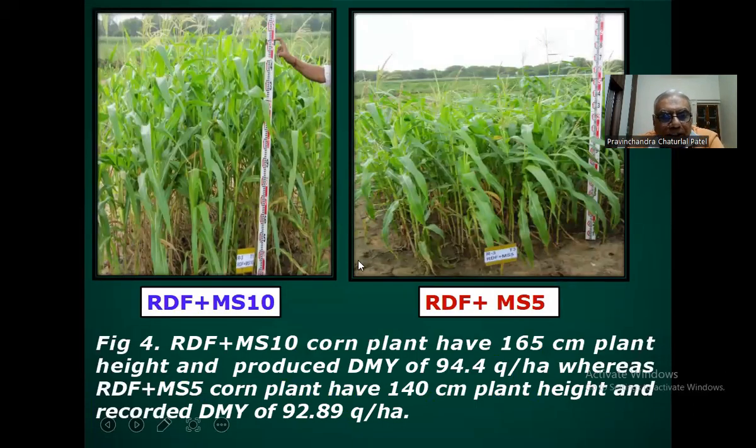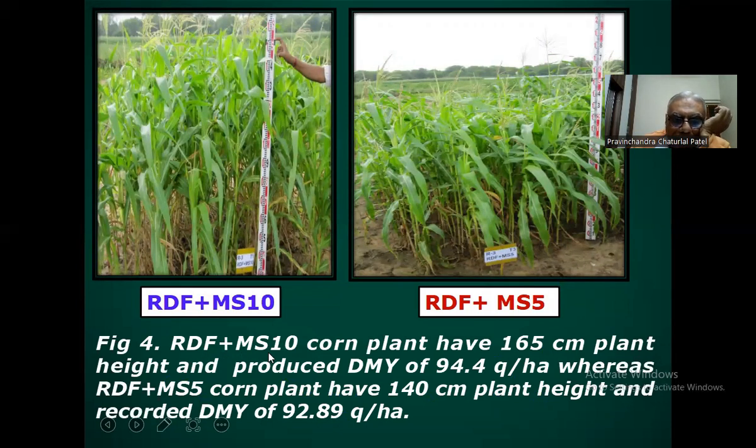So here you can see that recommended dose of fertilizer plus maize stover biochar at the rate of 10 ton per hectare gives higher plant height as compared to RDF plus maize stover biochar 5 ton per hectare. So when we are applying the higher rate of the corn stover biochar at the rate of 10 ton per hectare, then we are getting the higher plant height as compared to when we apply the maize stover biochar at the rate of 5 ton per hectare.